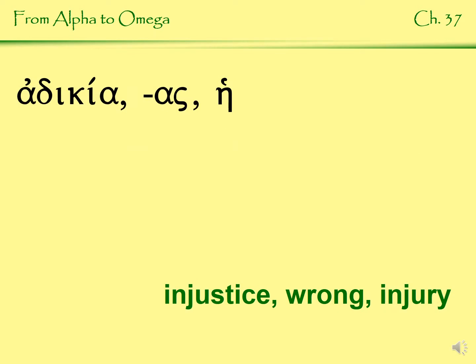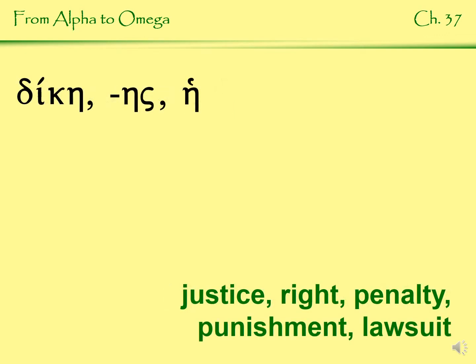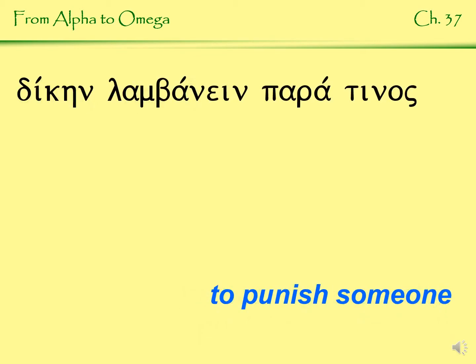Adikia, as, first declension, an injustice, a wrong, injury even. Dike, es, first declension, justice, right, or penalty, punishment, lawsuit, those sorts of things. Then we have this idiom that you do need to know, diken lambanein para tinos, to punish someone, to receive justice against someone, that kind of thing, so to punish someone.